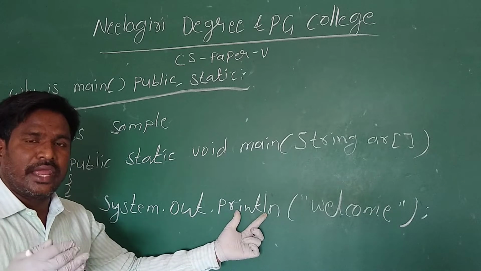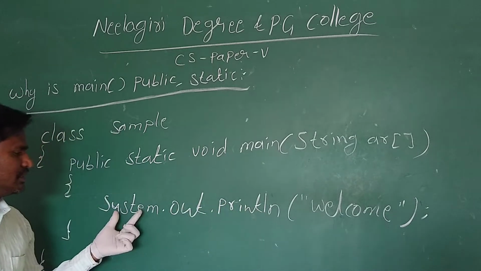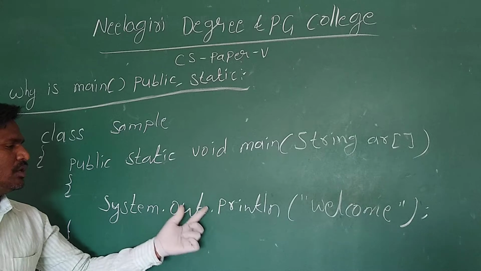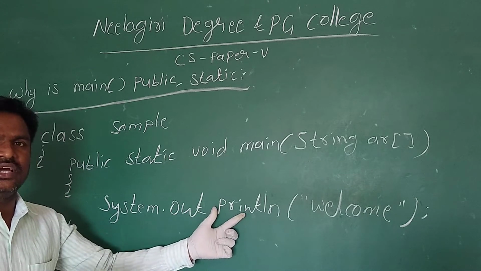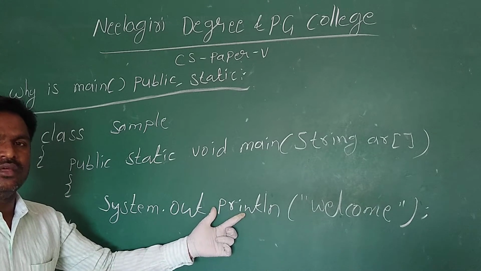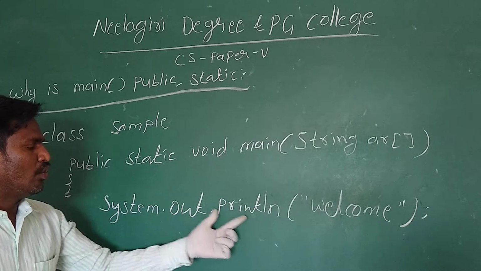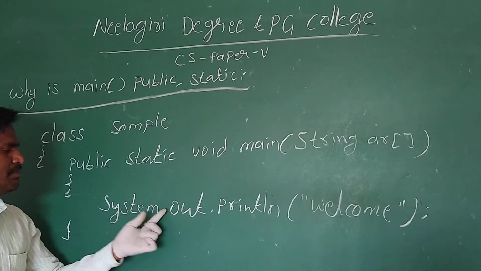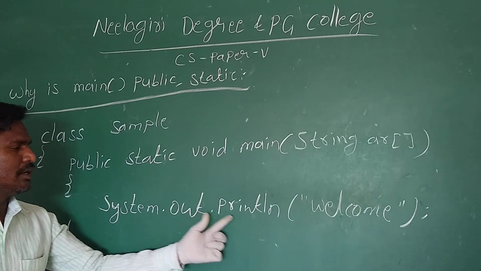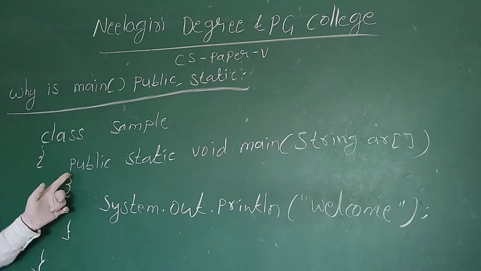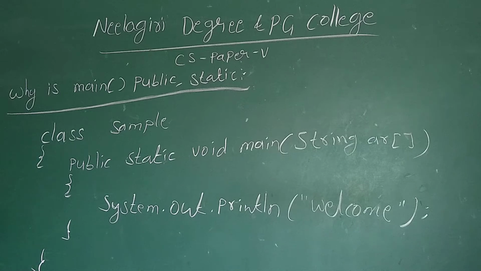If you want to display any output in Java, we have to write system.out.println. Just like in C language you studied printf, and in C++ you studied cout, in Java the output statement is system.out.println. Then we have to close the main method and the class.